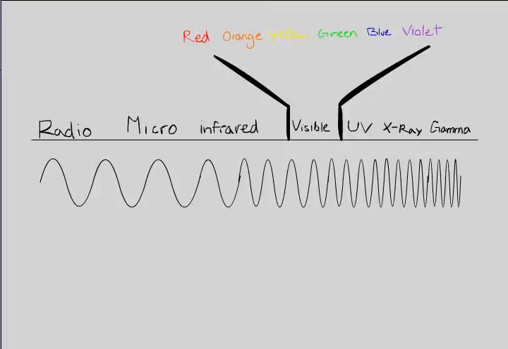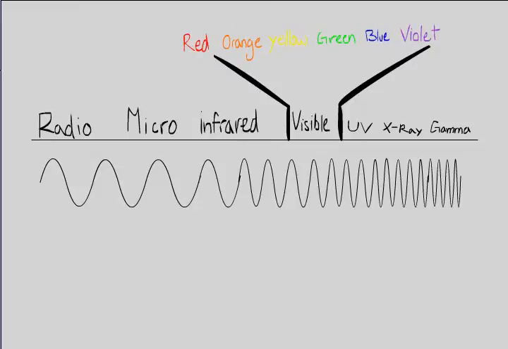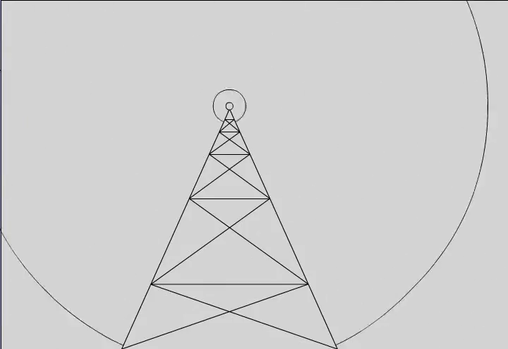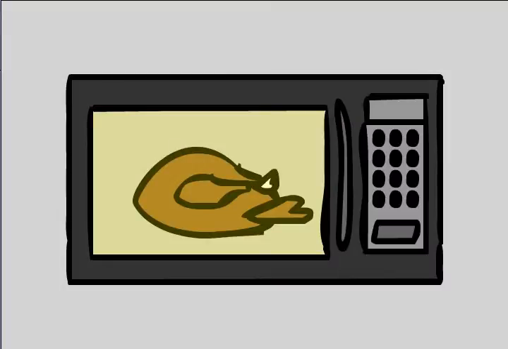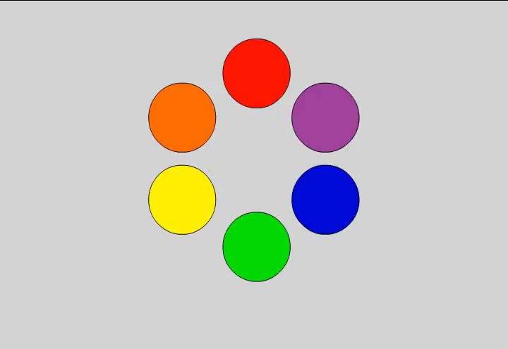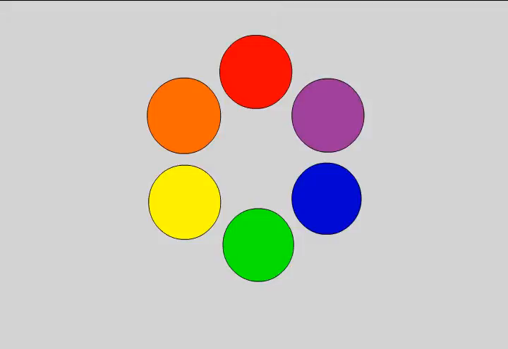Other forms include radio waves, microwaves, infrared, visible light, which include the colors we see, ultraviolet, X-rays, and gamma rays. Radio waves transmit the latest hits and news across great areas. Microwaves are used in kitchen appliances known as, you guessed it, the microwave, to heat up our food by vibrating the water molecules inside. Infrared waves or infrared light are used to detect heat signatures in darkness, through water, or even through solid objects. Visible light includes the light we can see and the colors that we can see, including red, orange, yellow, green, blue, and violet.